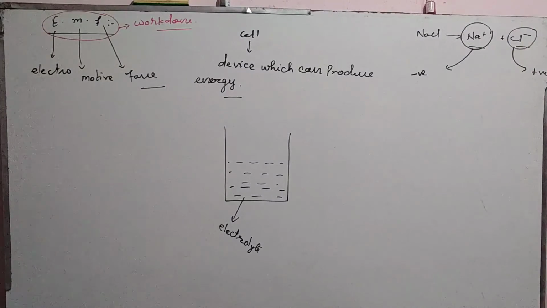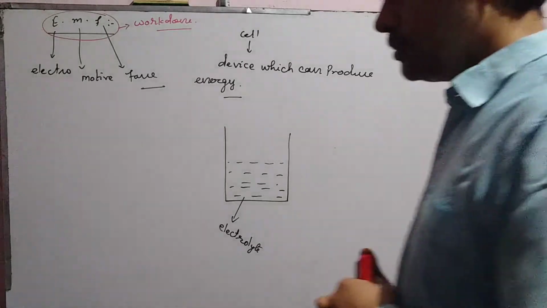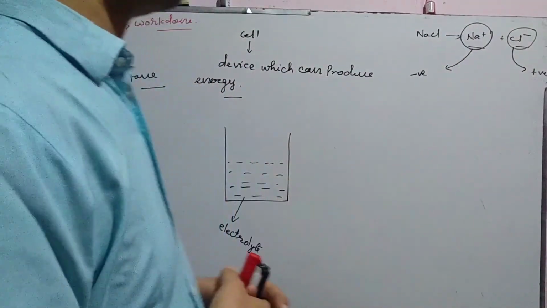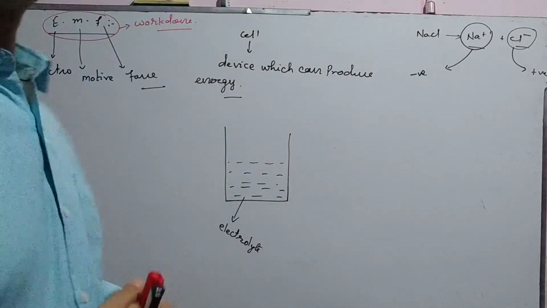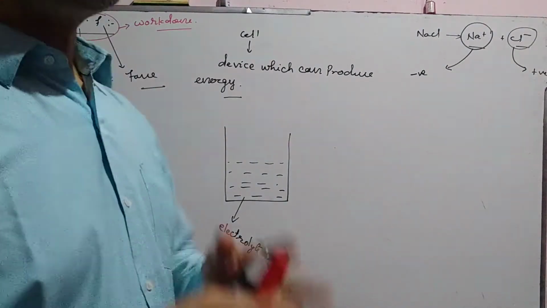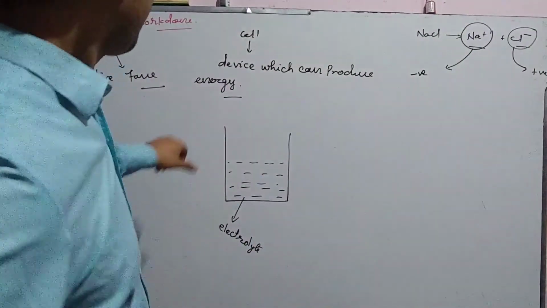When these ions deposited or liberated from a particular metal surface, there must be a work done. That is used in the cell.